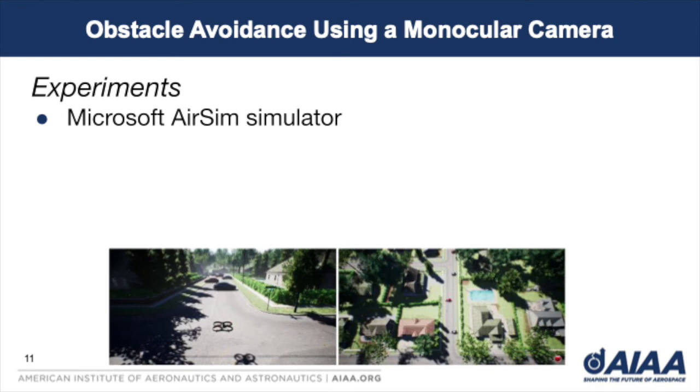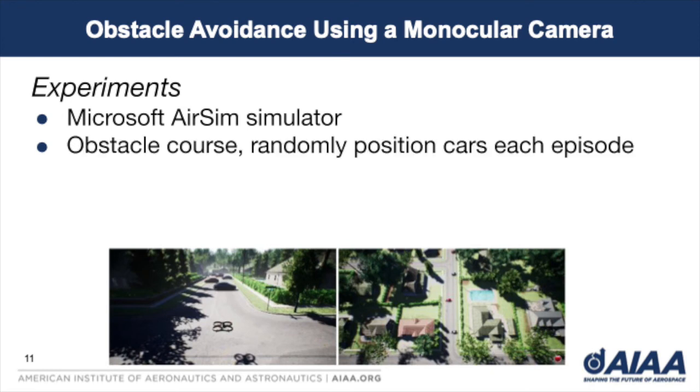We trained and evaluated our system using the Microsoft AirSim simulator. Our system was trained to navigate through an obstacle course that we created in the AirSim neighborhood environment. The UAV's goal was to fly from one end of a street to the other. Cars were placed as obstacles in the street, and the aircraft was constrained to fly at an altitude approximately equal to half the height of the cars. At the beginning of each episode, the lateral position of each car was randomly assigned. Images of this obstacle course are shown below.